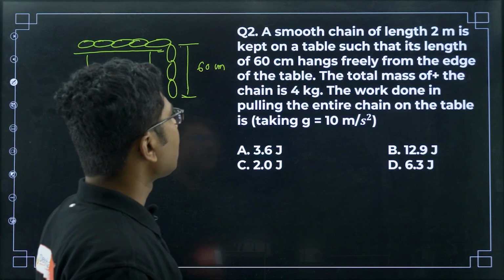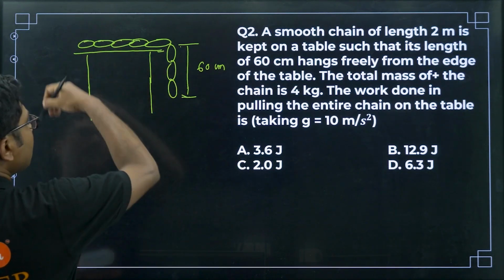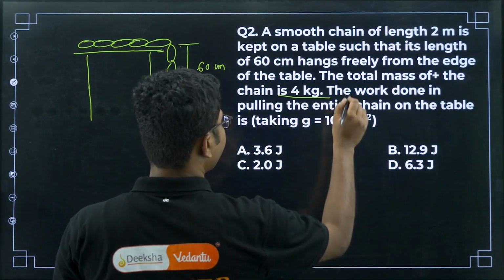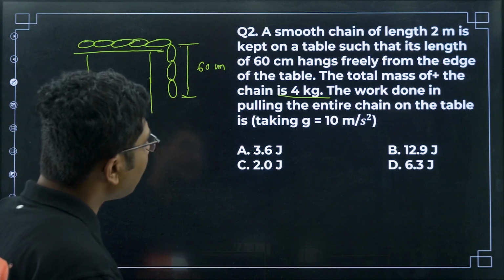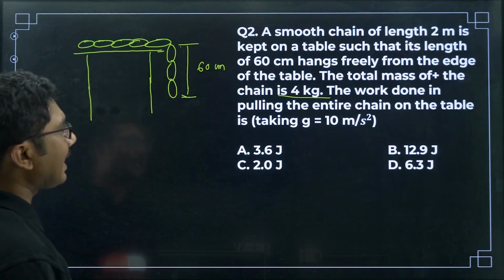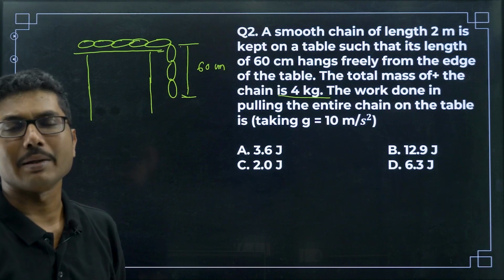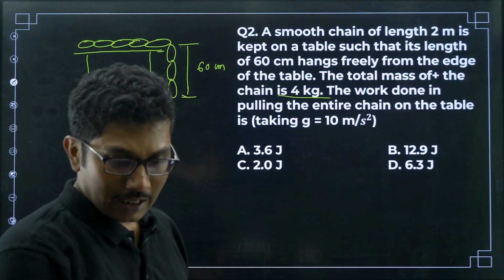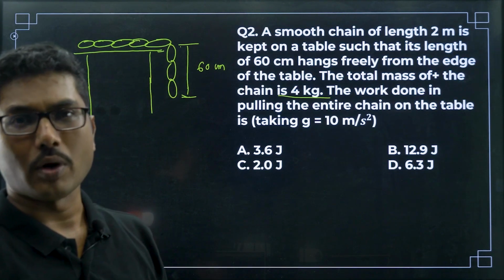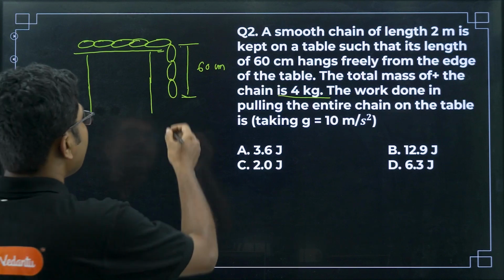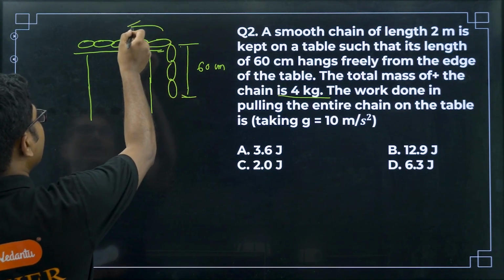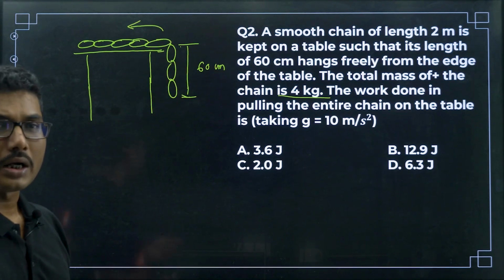The total mass of the chain is 4 kg. The work done in pulling the entire chain onto the table is... So, what do we have to do? We have to pull the entire chain onto the table, so we have to calculate the work done. If we pull this chain in this direction, what is the total work done in pulling?